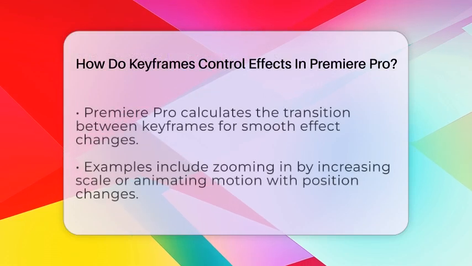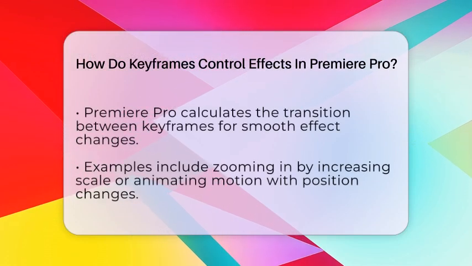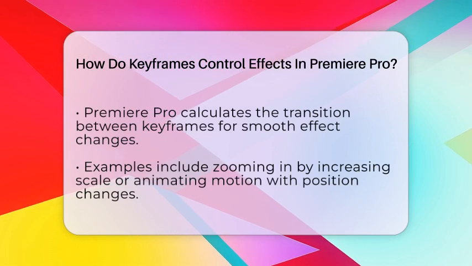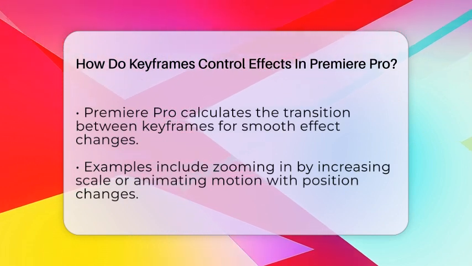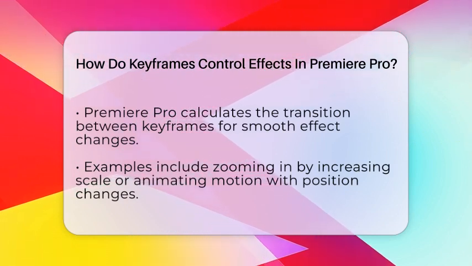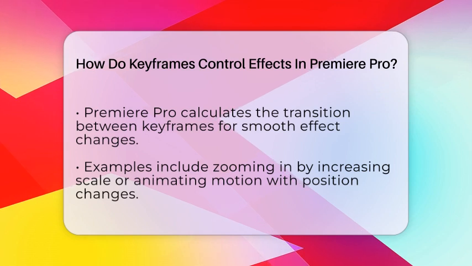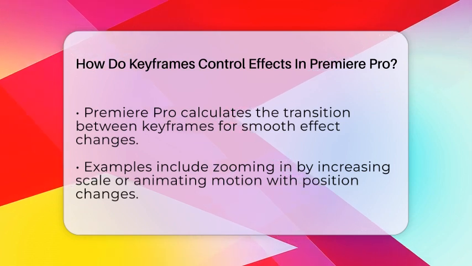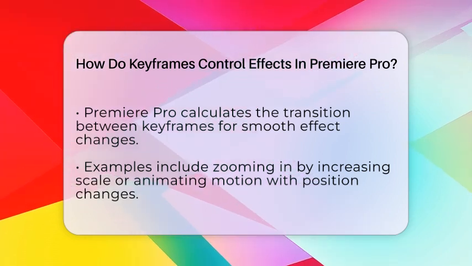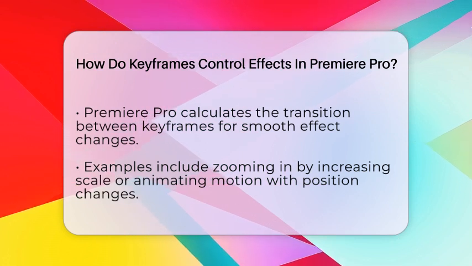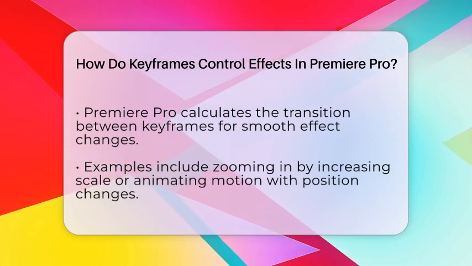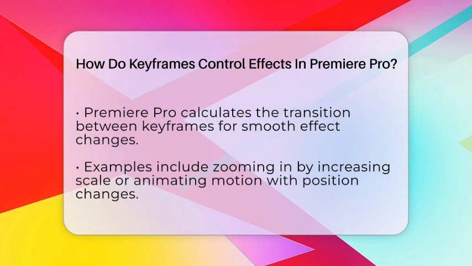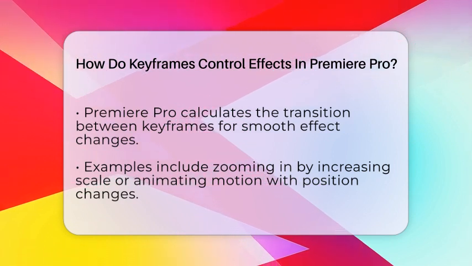For example, if you want a clip to zoom in gradually, you set a keyframe at the start with scale at 100%. Then, move the playhead a few seconds forward and increase the scale to 150%. Premiere Pro will animate the zoom so it looks natural. You can also animate motion by changing the position, or make audio levels rise and fall by adjusting volume keyframes.